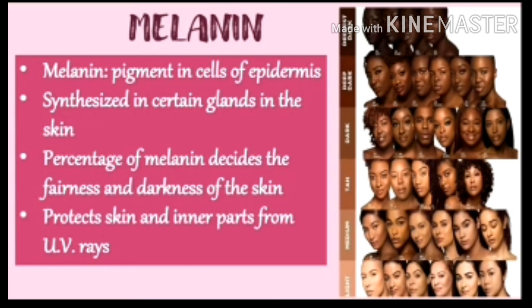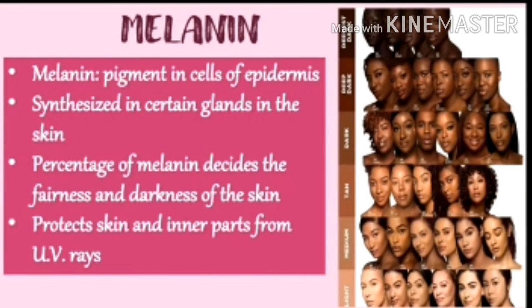Jet black hair is due to pure melanin. While some have brown or lighter hair, it is due to sulfur in the melanin.